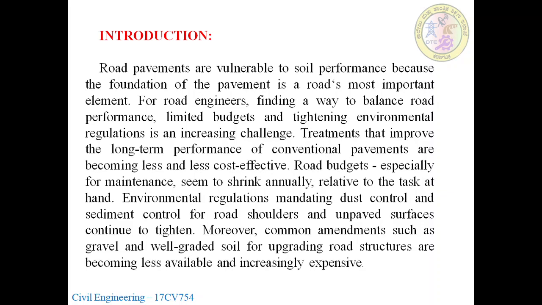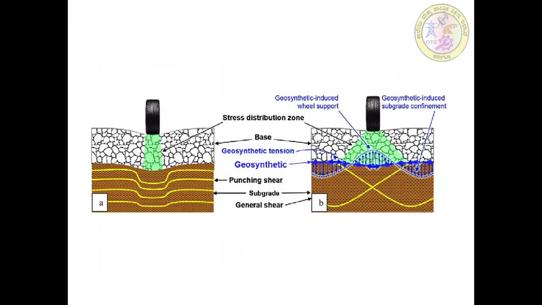Road budgets, especially for maintenance, seem to shrink annually relative to the task at hand. Environmental regulations mandating dust control and sediment control for road shoulders and unpaved surfaces continue to tighten. Moreover, common amendments such as gravel and well-graded soil for upgrading road structures are becoming less available and increasingly expensive. So where soft soil is available at the time of constructing the road, the subgrade and base should be very powerful.